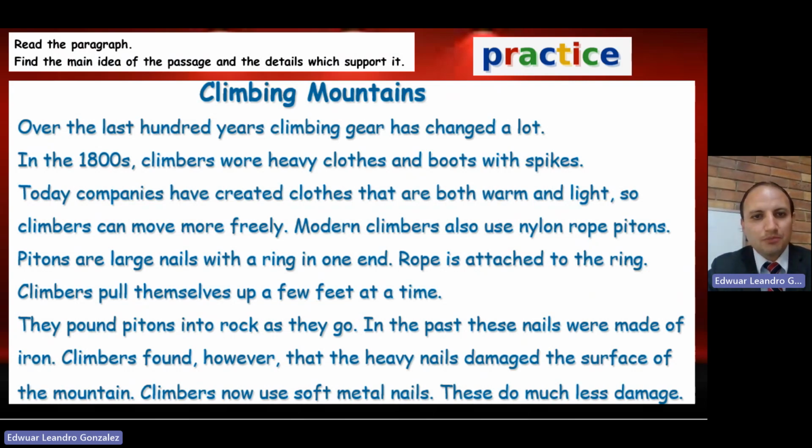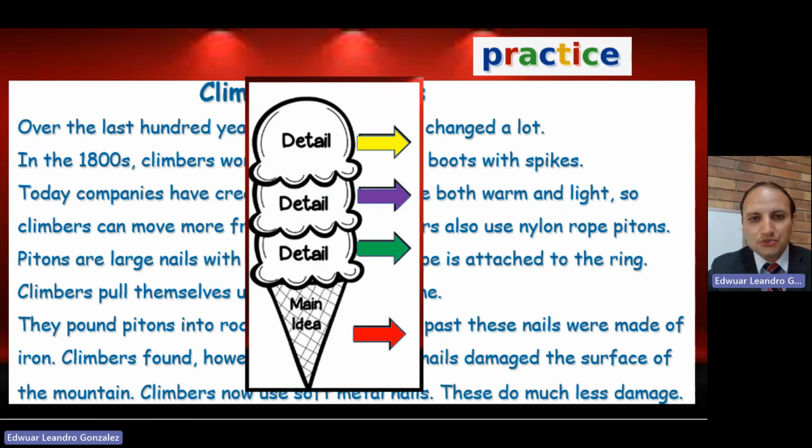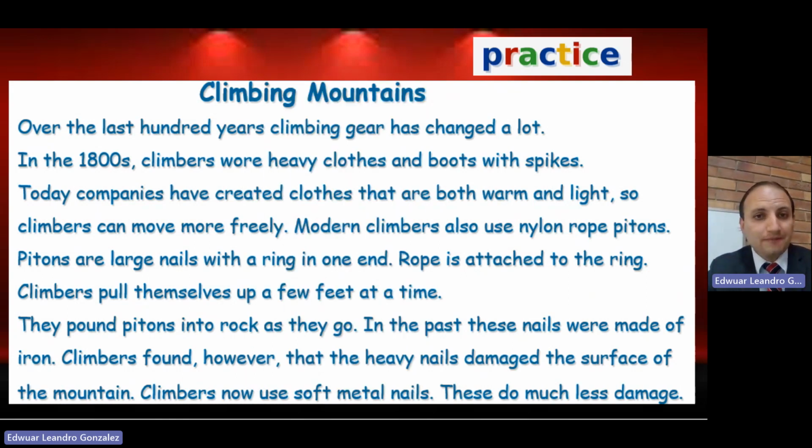Don't forget something very important. Think about the delicious ice cream cone we have here. We have the main idea as something very important to understand the text. What is the most important idea in the paragraph? If you answer that question, you're going to find the main idea. And think about details as the different types of ice cream you have on that cone. You're going to find the details, something that is supporting the main idea, giving extra information.